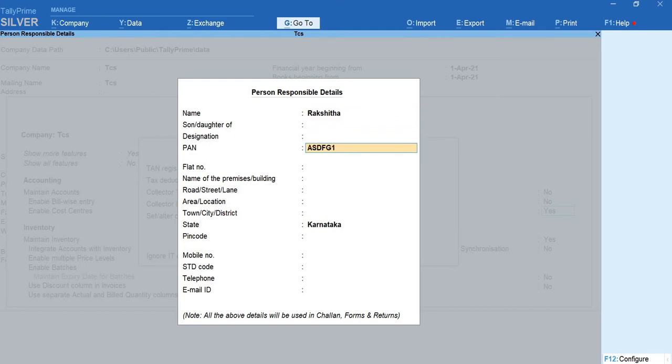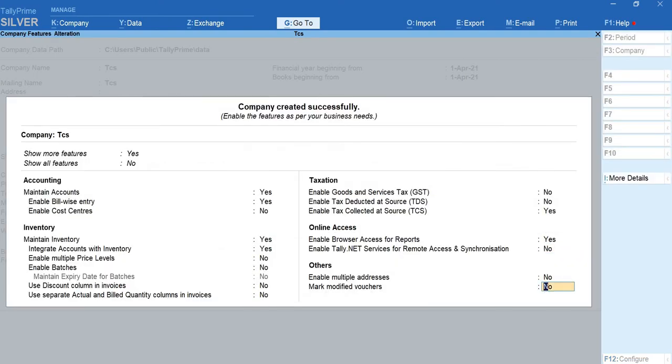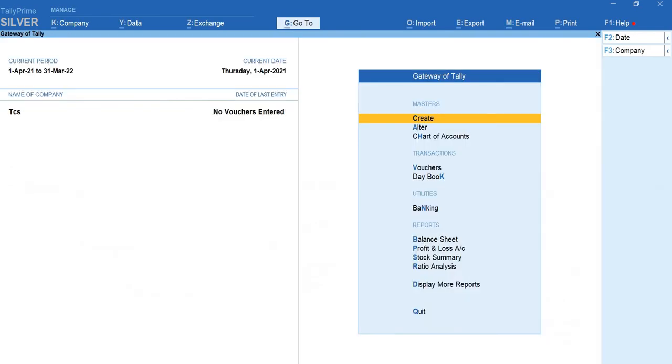The format is 5 alphabets, 4 numerics and 1 alphabet, as an example. P is compulsory at one of the places. Ignore IT exemption limit: yes, even here we will not give any exemptions. The entire goods they purchase are taxable. Then accept this screen, and we are done with configuring it.